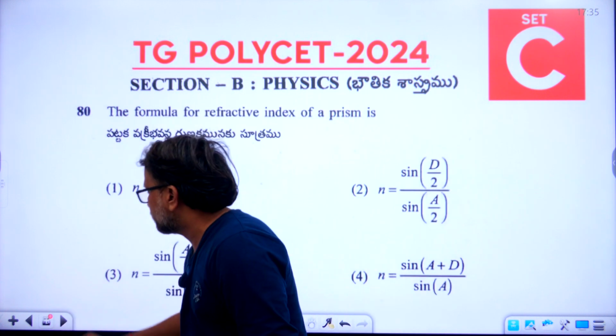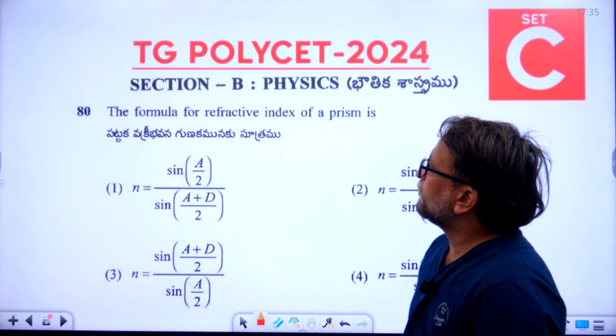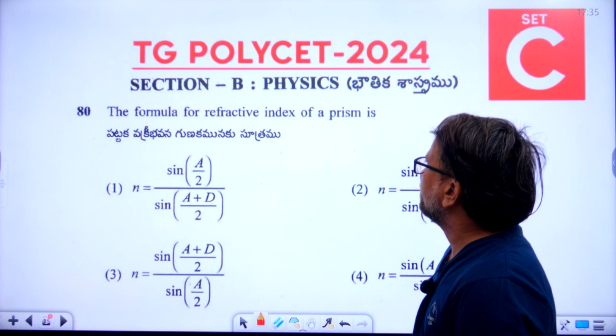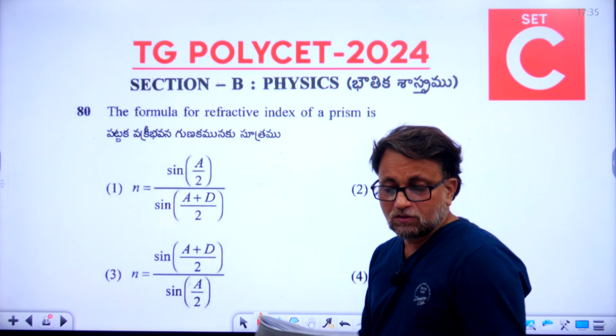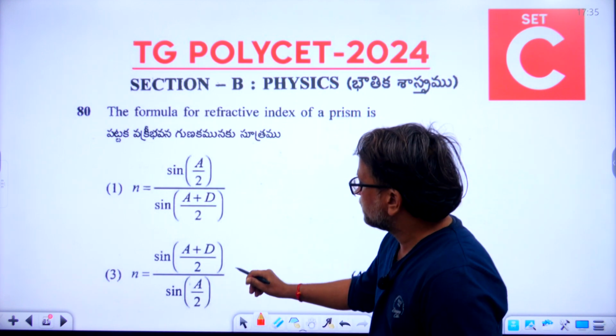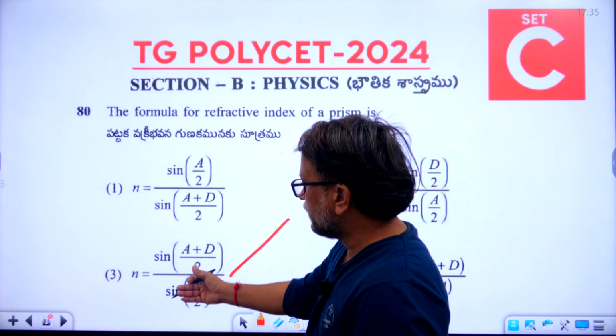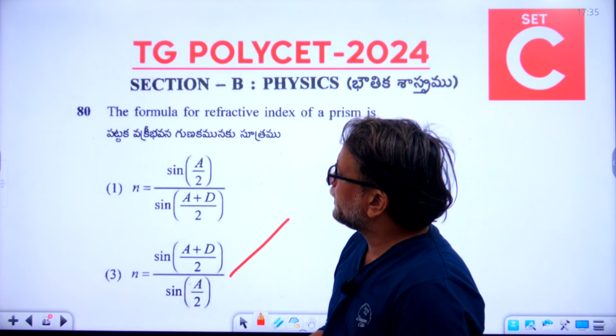Let's go to the 80th question. The formula for refractive index of a prism is. So what is the right answer for 80th question? Third option is the right answer. It is so lengthy to read. So third option is the right answer for 80th question.